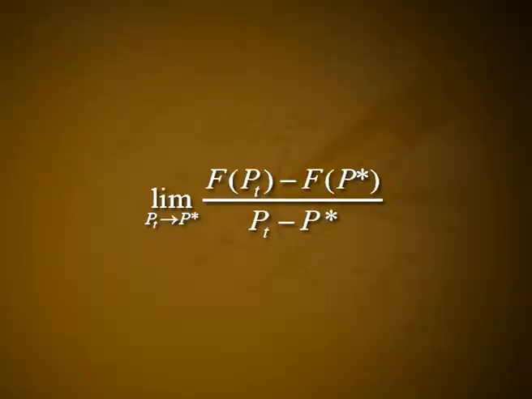Note that we used P star = f(P star) for the last equality. Because we are interested only in the values of P(t) very close to P star, this last expression is very close to the limit as P(t) tends to P star of (f(P(t)) − f(P star))/(P(t) − P star).